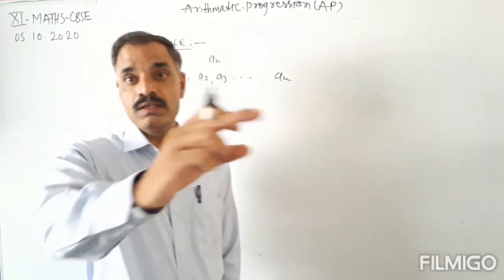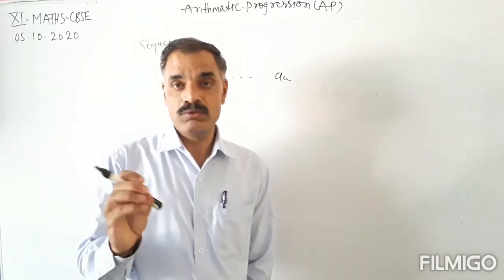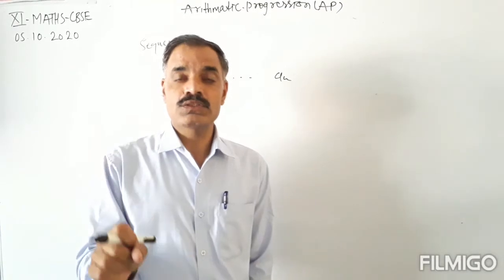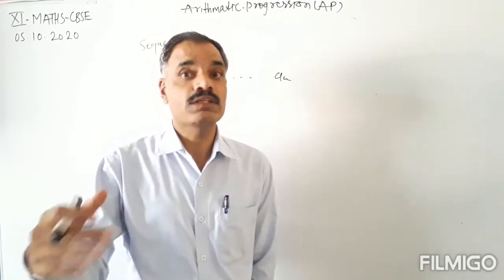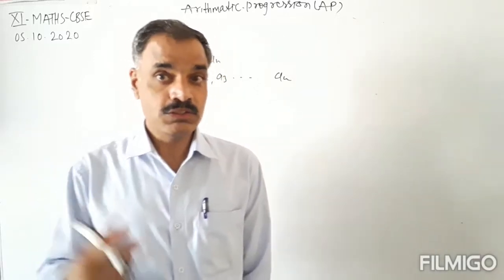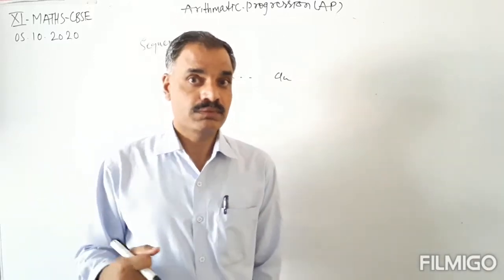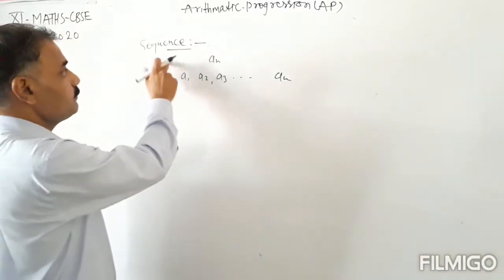A particular order of the terms is called a sequence. So a1, a2, a3 and so on an is the sequence of the terms.